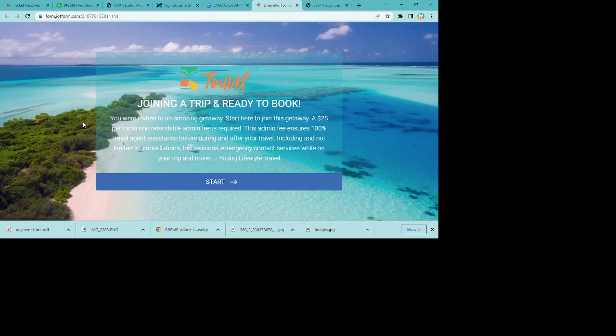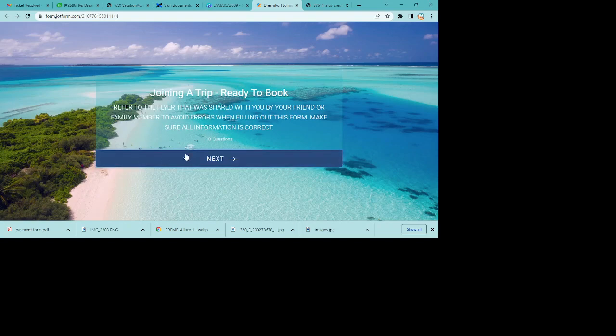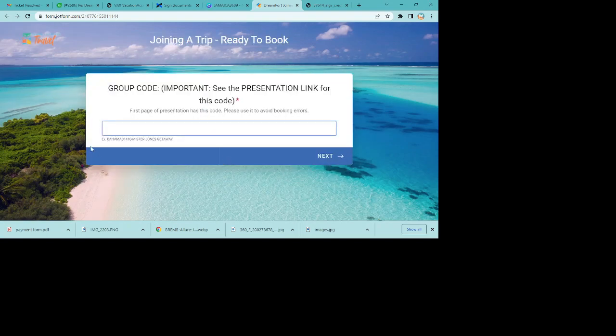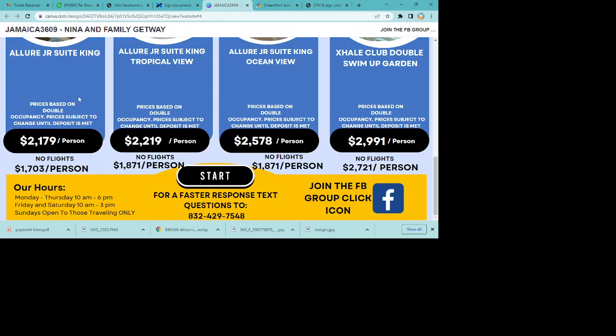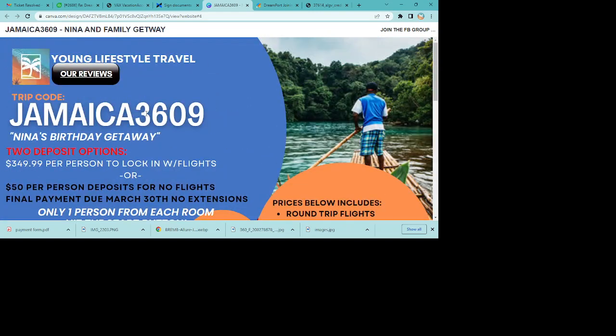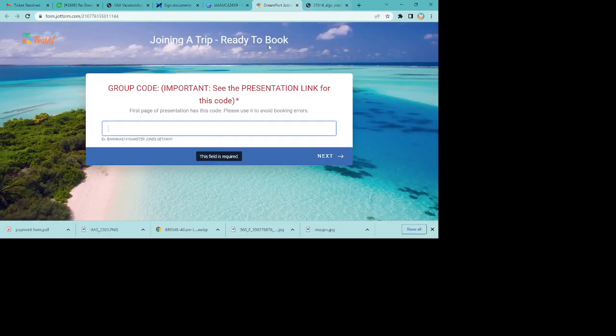Hit start when you're ready to make your deposit. Do not click that start button until you're ready to make your deposit. We know that the trip number or the group code is this right here. That's going to be different. So for this trip, it is Jamaica 3609.